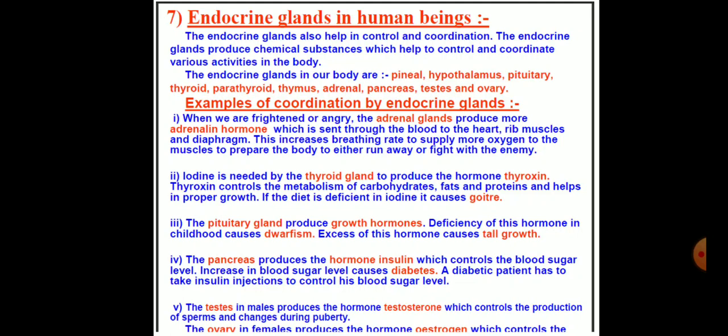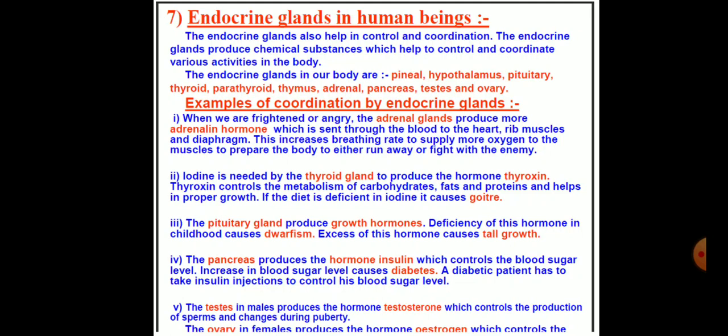Adrenaline is normally present in the blood in small quantities. Adrenaline is secreted in excessive quantity at times of fear, anger or other emotional stress conditions and prepares the body to face the emergency.